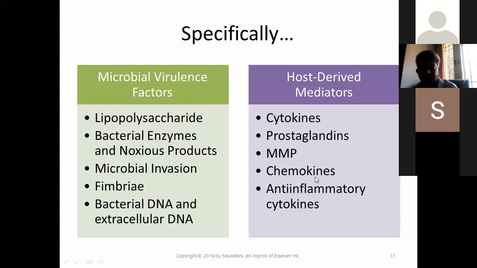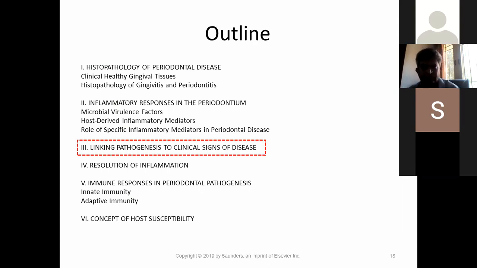And host derived. Once the bacteria are attacking, the host in an inflammatory process elicits the following chemicals: cytokines, prostaglandins, MMPs, chemokines, and anti-inflammatory cytokines. This is a little tough to understand. As the slides go by, I'll try to make it a bit easier. So now, linking pathogenesis to clinical signs of disease.